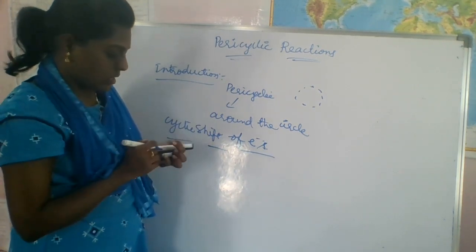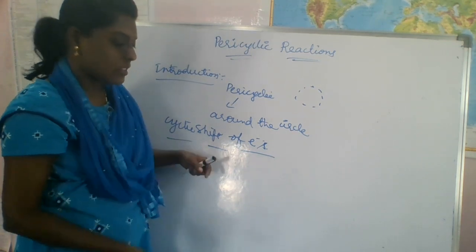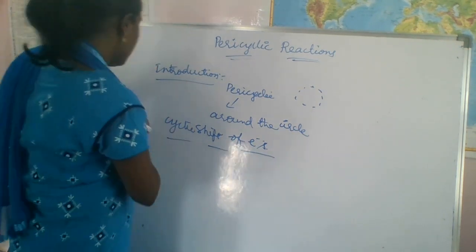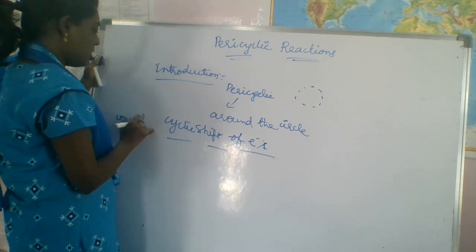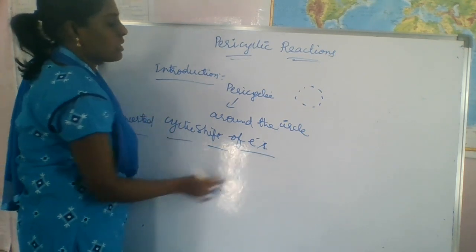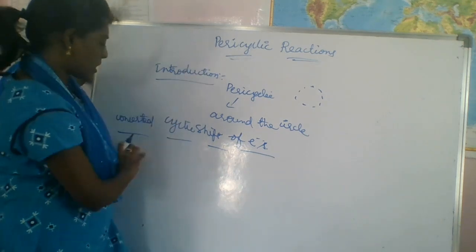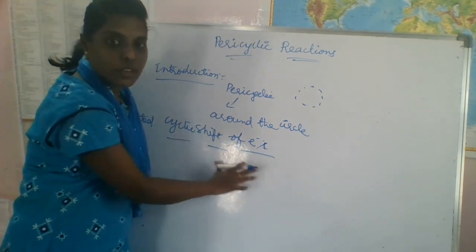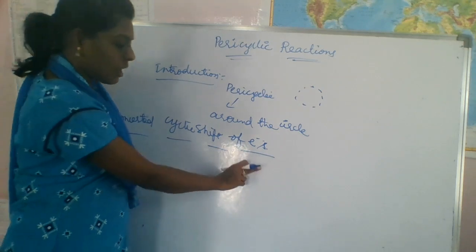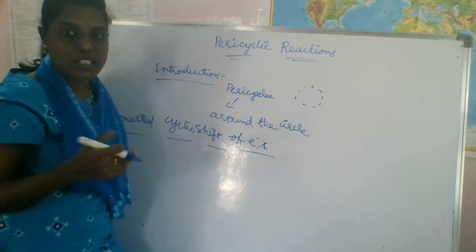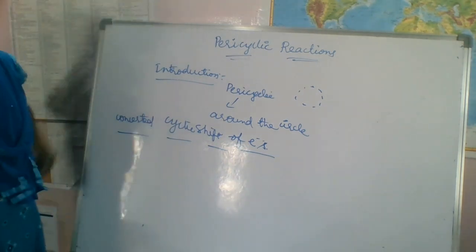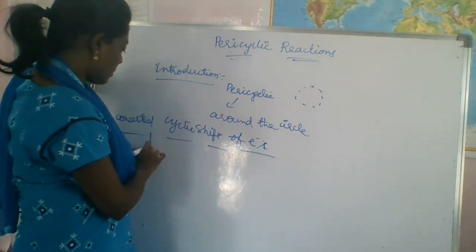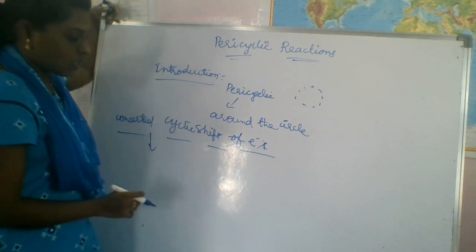Pericyclic reactions are defined as the reactions that occur by a concerted cyclic shift of electrons. What are pericyclic reactions? Pericyclic reactions are the reactions which occur by a concerted cyclic shift of electrons. So what is concerted? What does concerted mean?